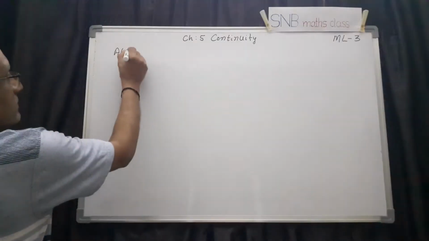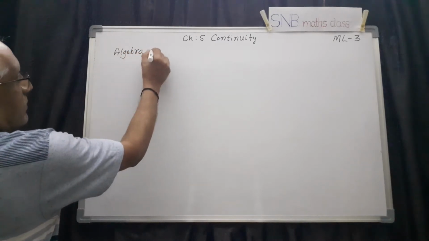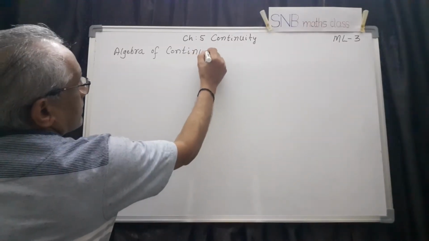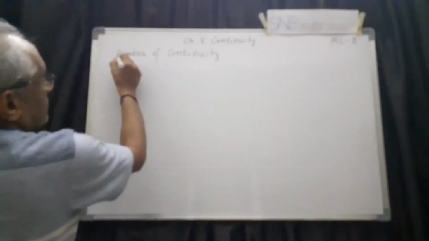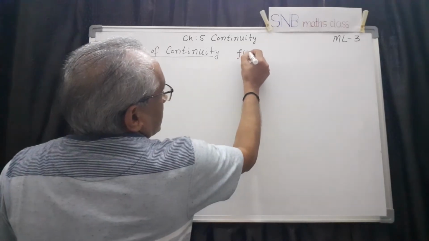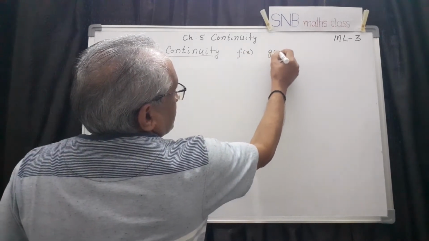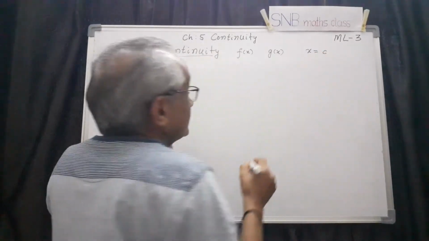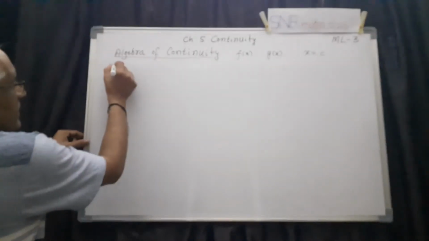So that is the topic, algebra of continuity. Algebra of continuity means actually, suppose f of x and g of x are two real functions continuous at x equal to c. Actually this is a theorem, so you can take this as a theorem.